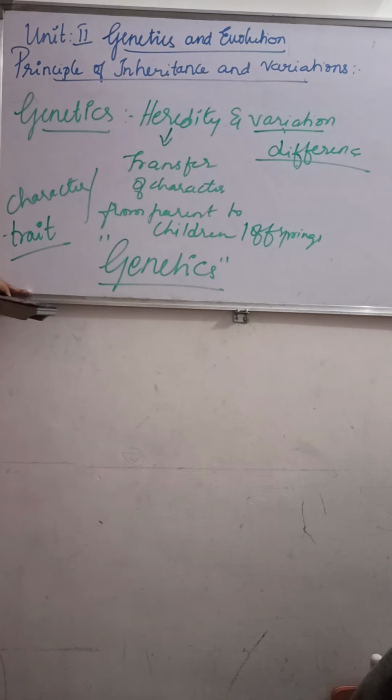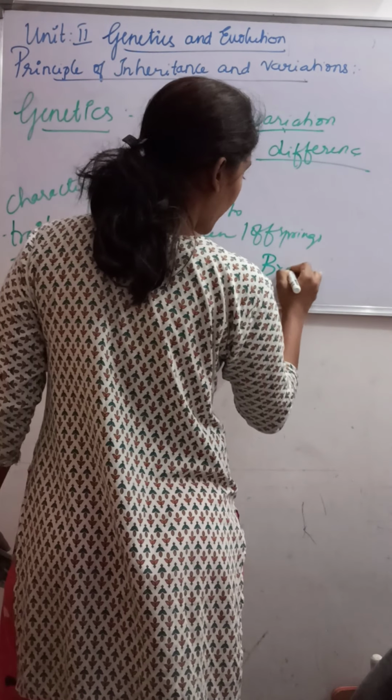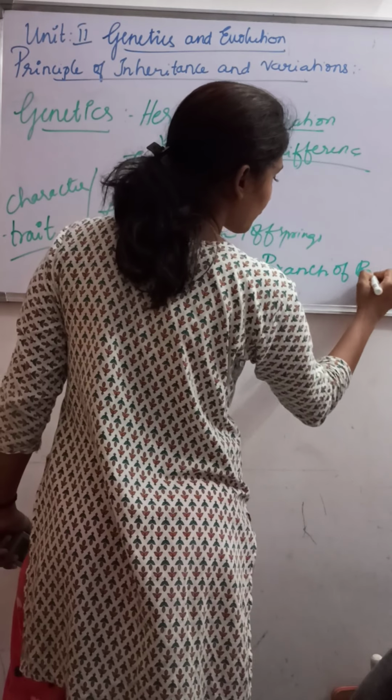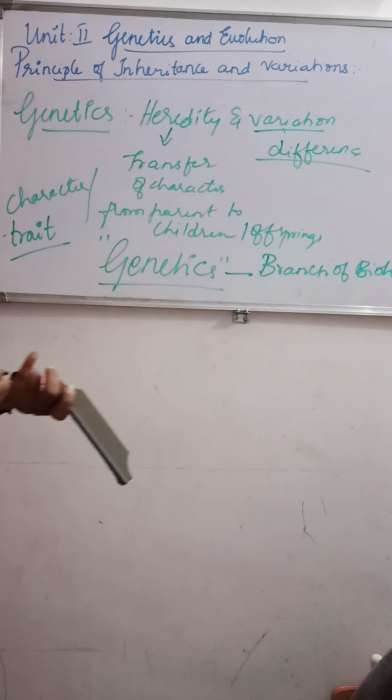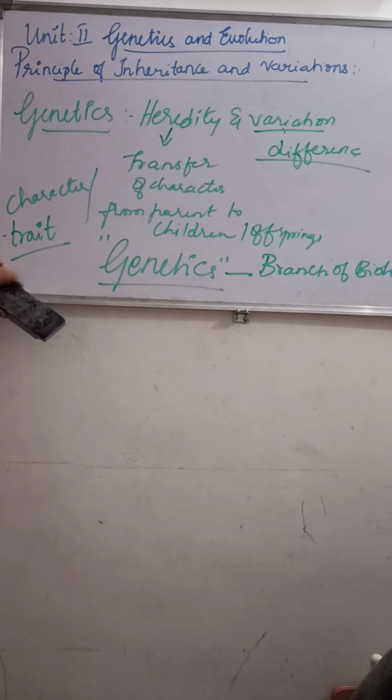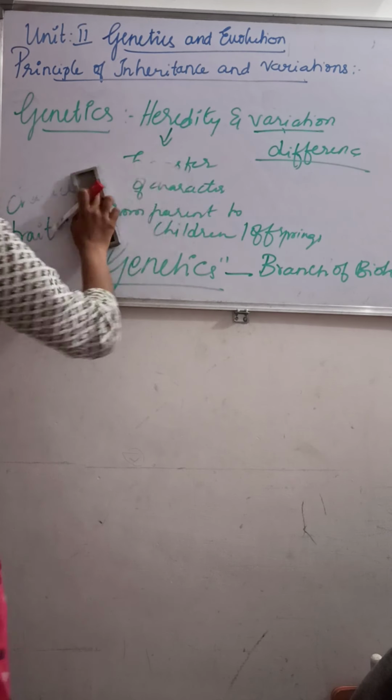Genetics deals with the study of heredity and variation. So what is genetics? Genetics is the branch of biology that deals with the inheritance and variation of characters from parents to progeny. So what do you mean by genetics then?